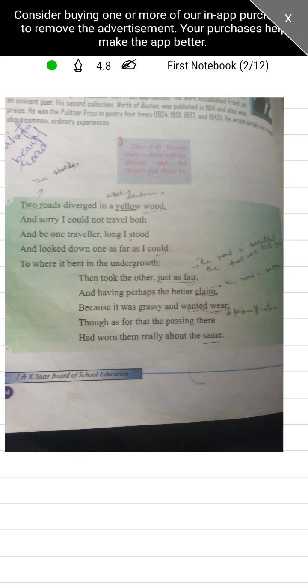Two roads diverged in a yellow wood, and sorry I could not travel both, and be one traveler long stood and looked down as far as I could, to where it bent in the undergrowth. And so far as this first stanza is concerned, the poet says that there were two roads in the jungle.